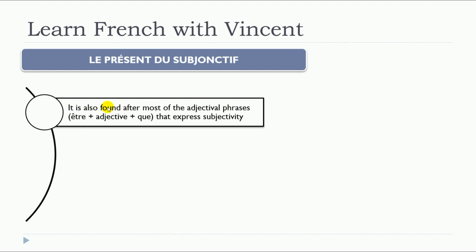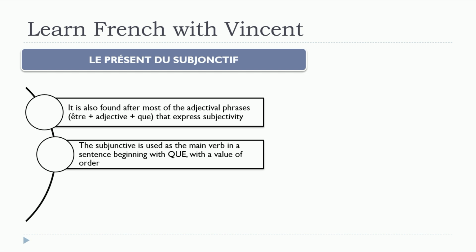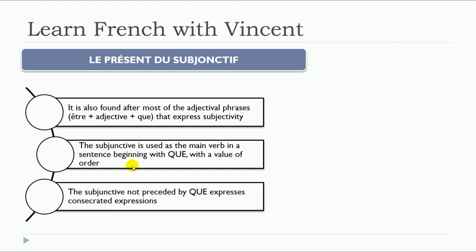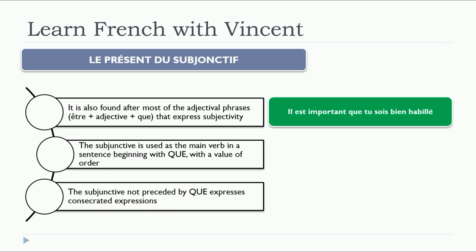It is also found after most of the adjectival phrases, like être with an adjective with que, that will express the subjectivity. We'll see that. And then the subjunctive is used as the main verb in a sentence beginning with que, with a value of order. We'll see the example too. And last but not least, the subjunctive not preceded by que expresses consecrated expressions.